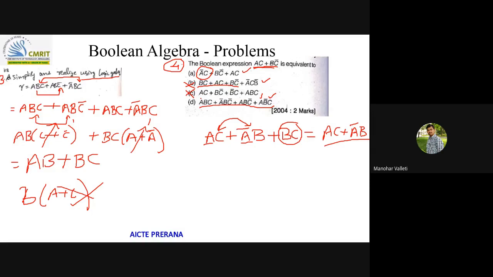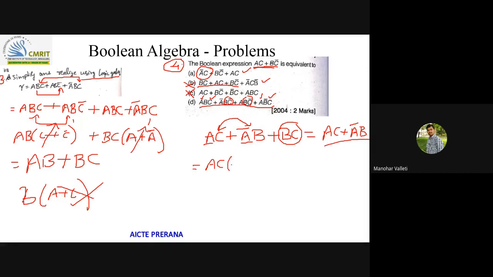Just observe, it means some expansion is happening, and I am able to see BC bar. So I got some indication that D will most probably be the choice. But let me expand also if you want. I can say directly D is the answer, but I'll show you. If you want to expand, the remaining term here is B, right?